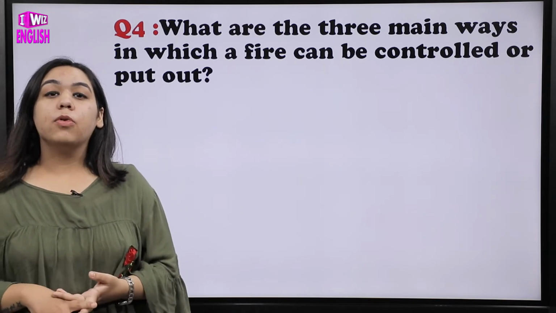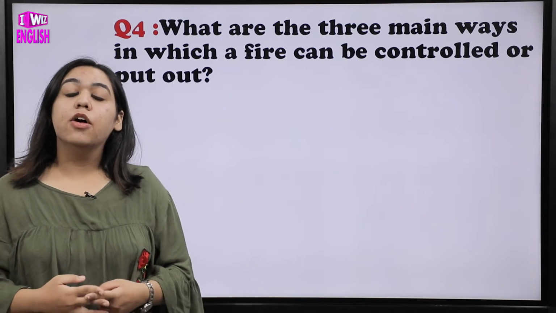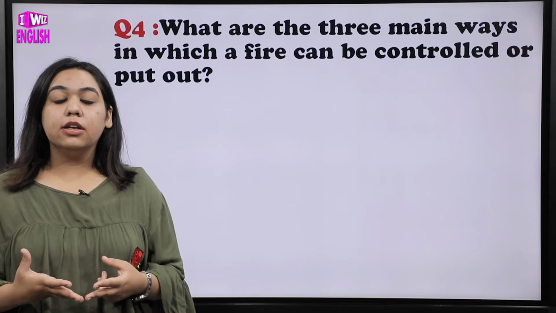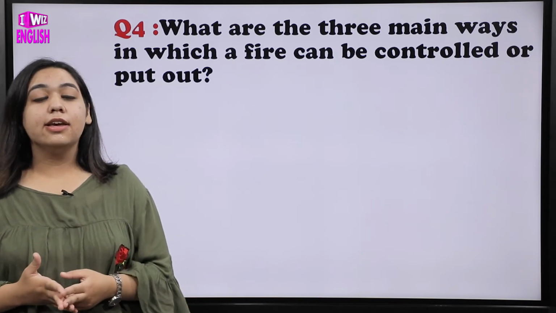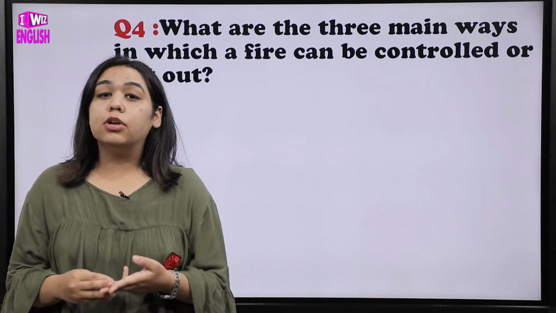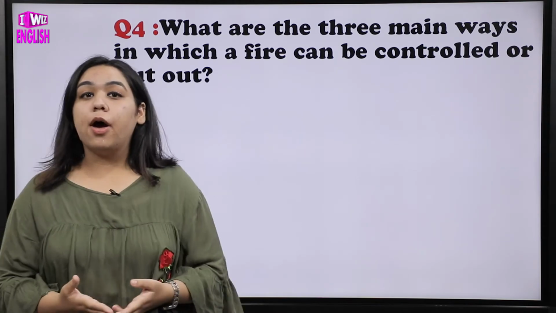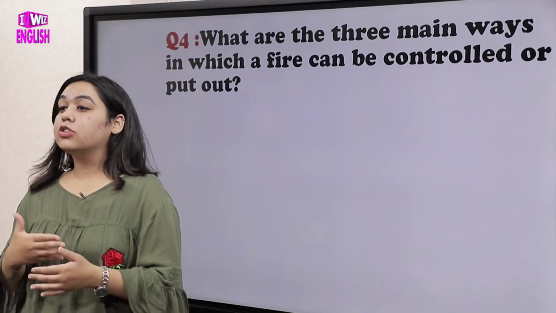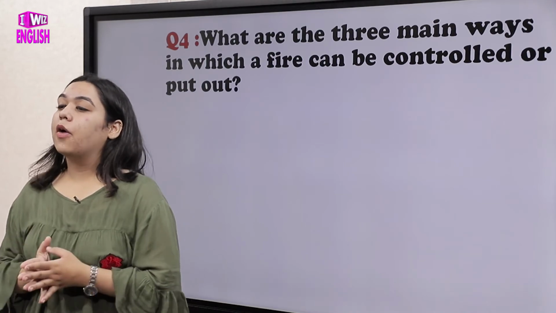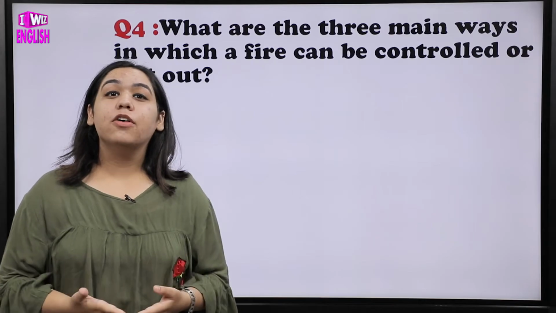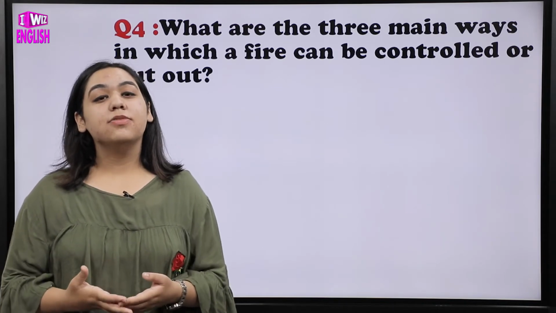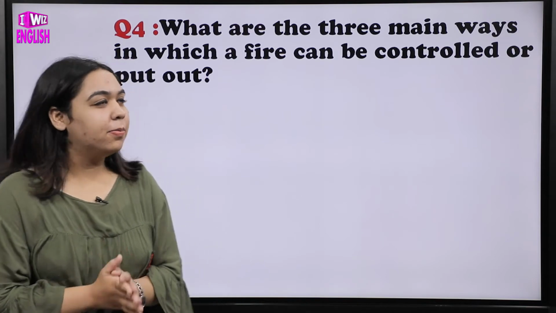So the first one would be oxygen. You could remove oxygen from that particular situation. Like for small fires, we use sack and blanket in order to remove oxygen in that case. The second is to remove the fuel at that very moment. You can stop putting more fuel into the fire in order to put it out. And the third one is heat. We've also discussed the kindling temperature and the flash point. What you can do is bring down the temperature below that flash point. Like in the case when we blow the candles, in that case the temperature is brought down, and that's when the heat ends. Okay, I hope it's clear to you.